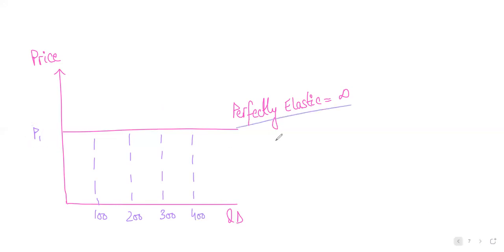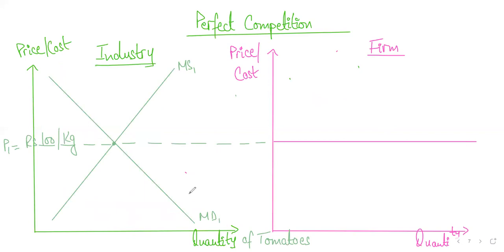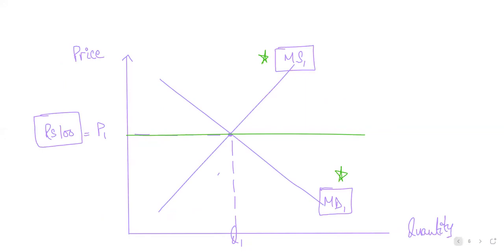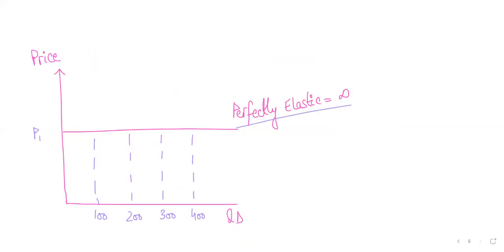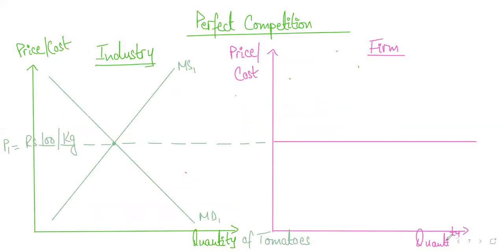Now, why is the demand curve for each firm perfectly elastic? Because, as I said, there are so many substitutes. When you go out for grocery shopping, you will see multiple vendors selling exactly the same product right next to each other. That is what makes the demand perfectly elastic. If anyone has any confusion, please ask me.